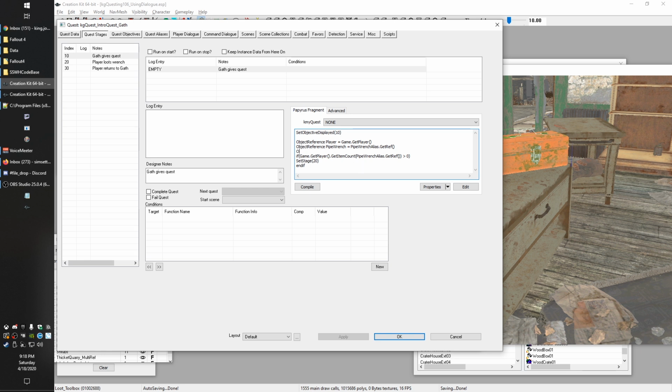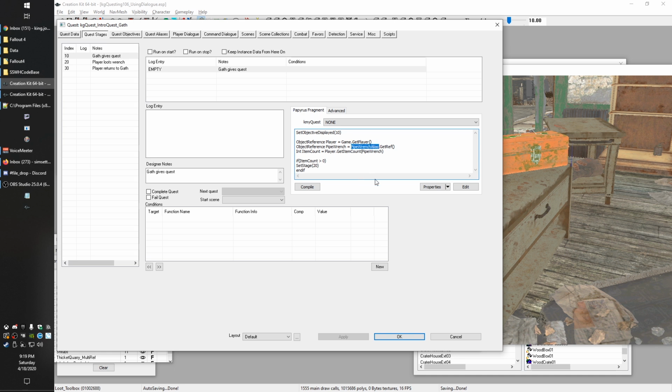So another way we could write this is int, and we'll call this item count equals player.getItemCount pipe wrench. And then we could rewrite this little bit down here. Instead of this big, long, confusing line, we could just say if item count is greater than 0. And now hopefully that makes this a little clearer for you guys. Basically we're just saying, take the player, get the pipe wrench alias, which means it's the exact one for our quest, and then count the items. How many of that particular one does the player have in their inventory? And if it's greater than 0, then we know the player already looted it off camera, and we're good to go there.